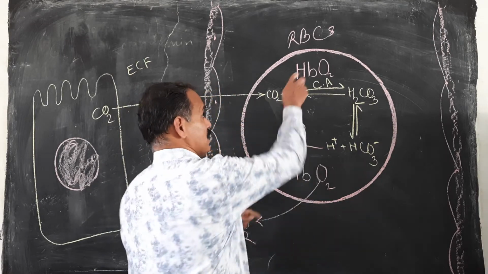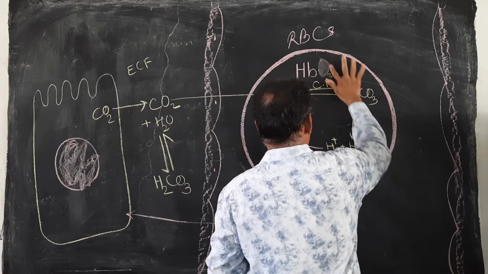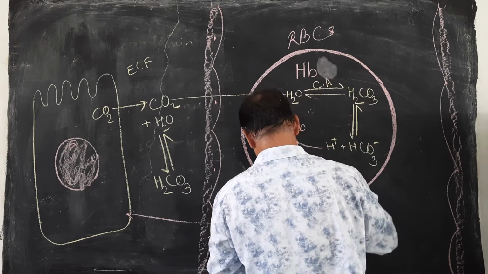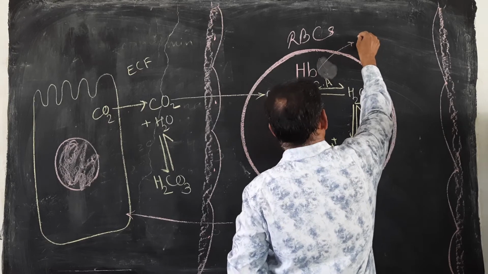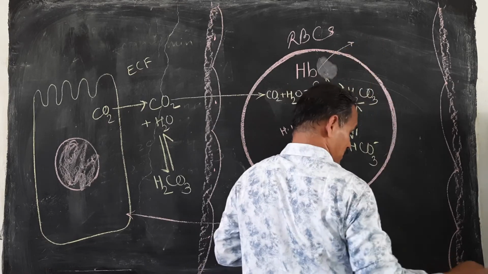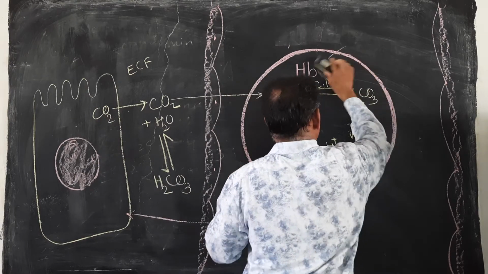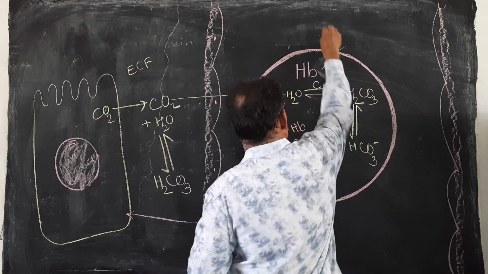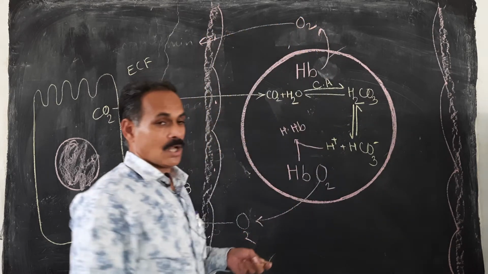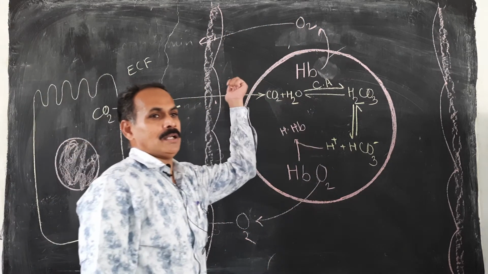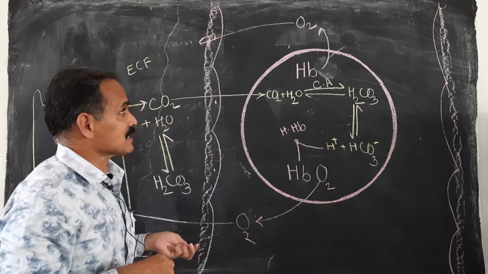At the same time, O2 is dissociated and diffused into the surrounding fluid or surrounding cells wherever necessary.